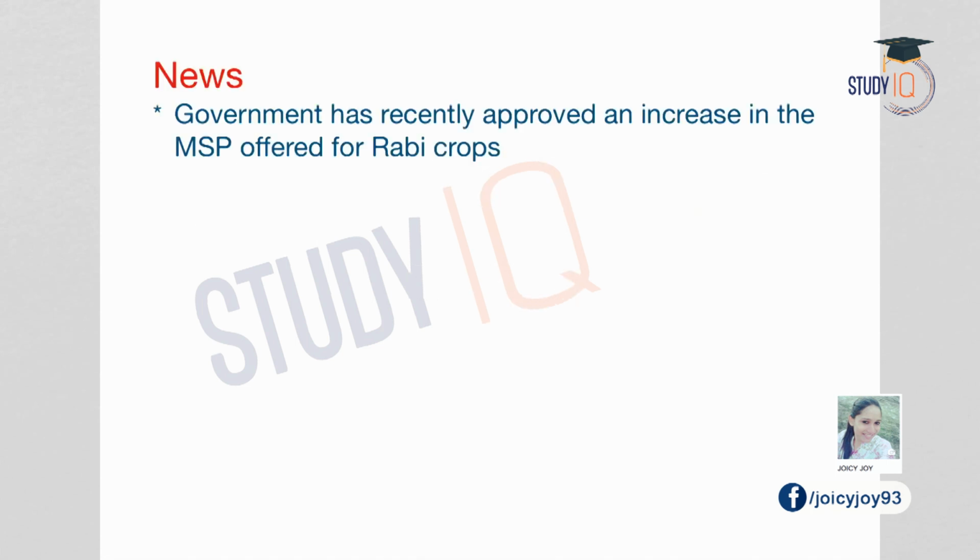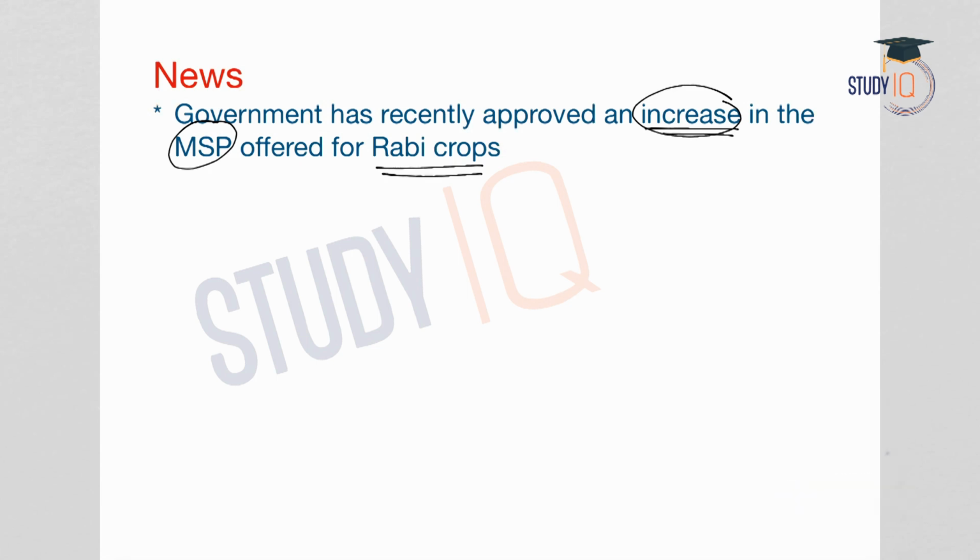The government has recently approved an increase in the MSP offered for Rabi crops. So, here a few terms are important. We will see. In India, we have mainly 3 cropping seasons. One is the Kharif season, the second one is the Rabi season, and the third one is the Zaid season. Here, the government has approved an increase in the MSP offered for Rabi season. So, what is Rabi season and what are Rabi crops?